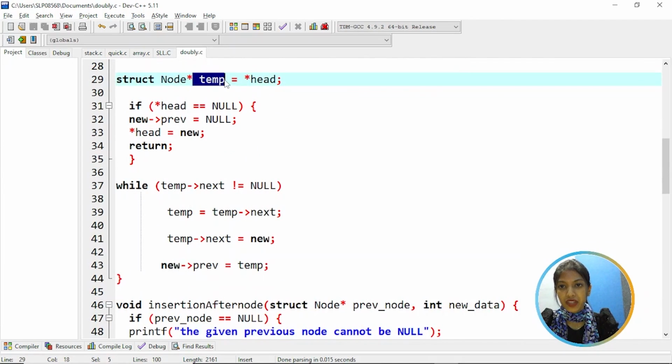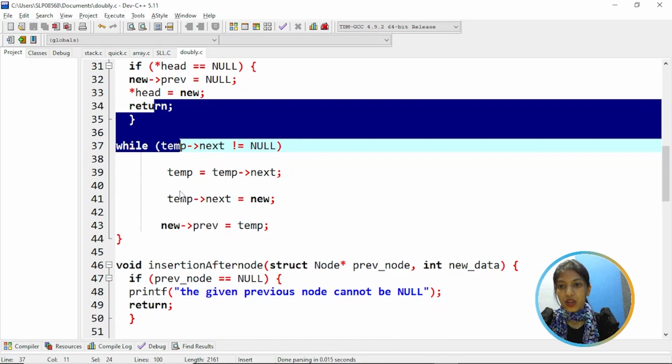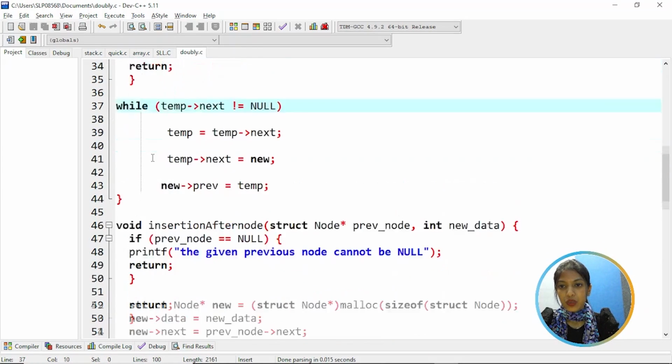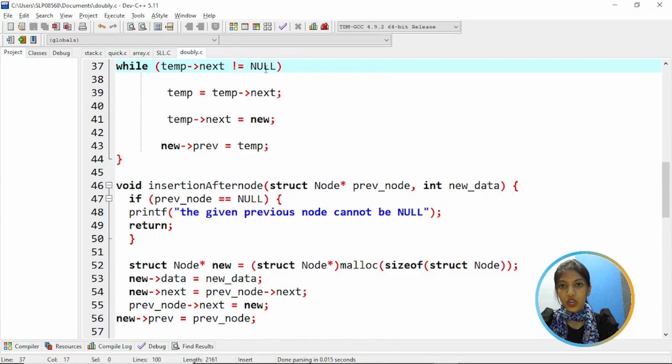We are creating a temporary variable where head is assigned to the temporary variable, and it checks the condition. If head is equal to null, then null is assigned to the new node's previous part, and the new node is assigned to head, and return. Here we are using a temporary variable. While temp next is not equal to null, temp moves to its next part, new is assigned to temp's next, and temp is assigned to new's previous.